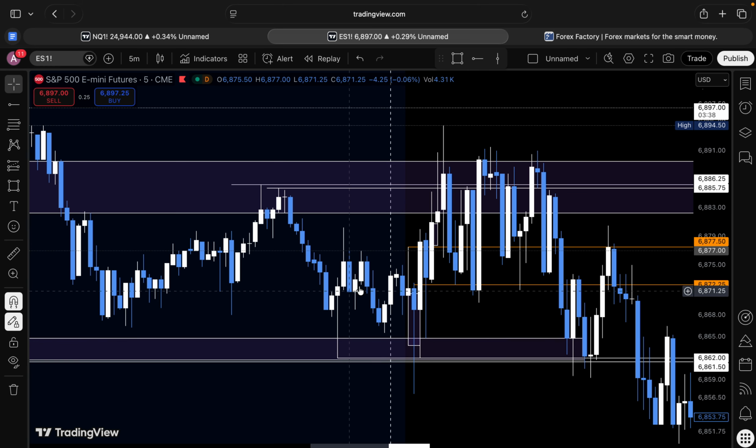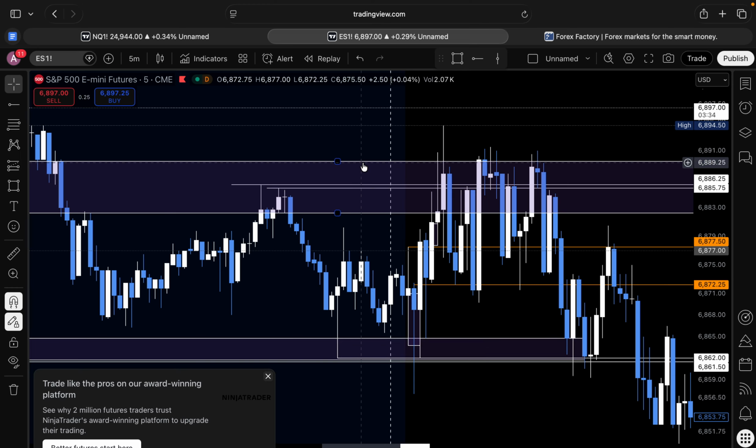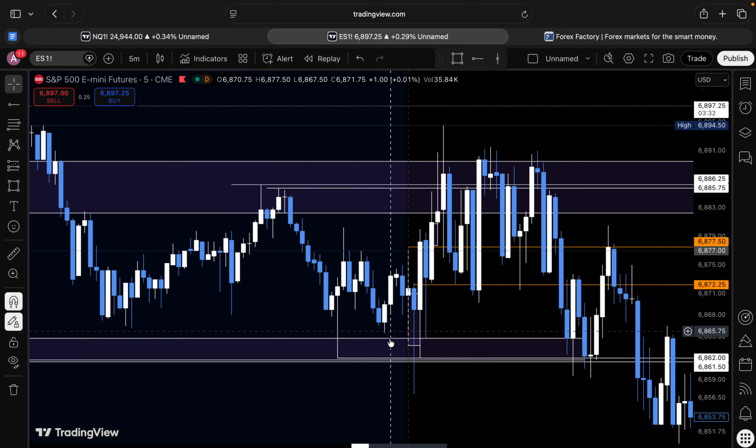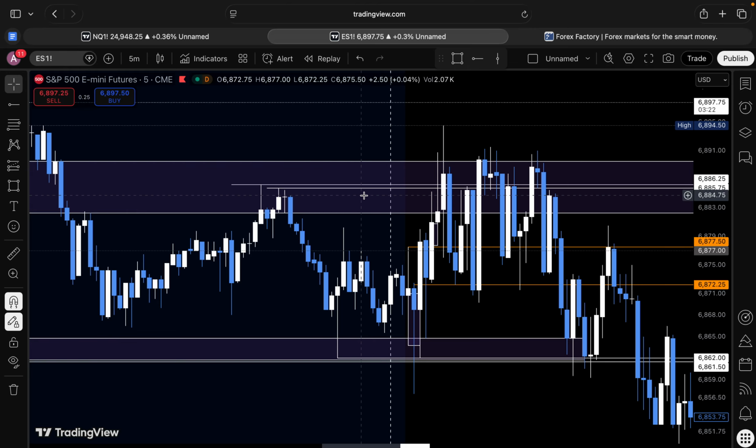All right. So market open, we did have a split bias going into the day for ES. So we either wanted to see a 15-minute sweep of liquidity or an hourly sweep of liquidity within a 1 hour time frame imbalance. So we had an imbalance here, imbalance here. We had some lows here and some highs up here, hourly and 15-minute highs as well. Alongside with this here, the only reason why we didn't find anything off the year is because we did break it and we did not sweep it.